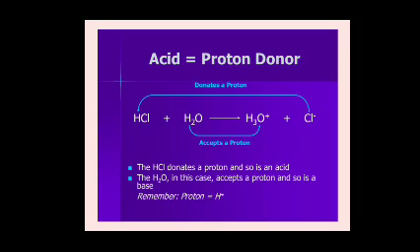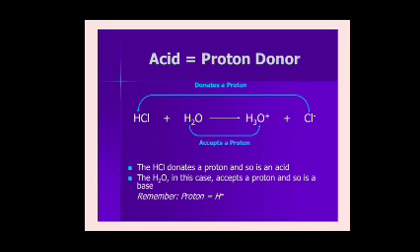HCl donates a proton to the water molecule, so HCl acts as an acid. By the transfer of the proton from HCl, Cl minus is formed and acts as a base. Similarly, the H2O molecule before the reaction acts as a Bronsted-Lowry base. After accepting a proton from HCl, it forms H3O plus, which acts as an acid.